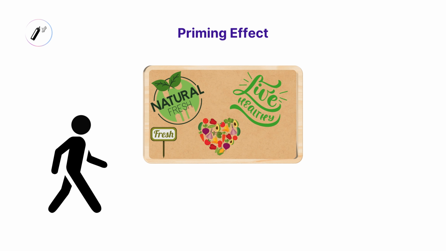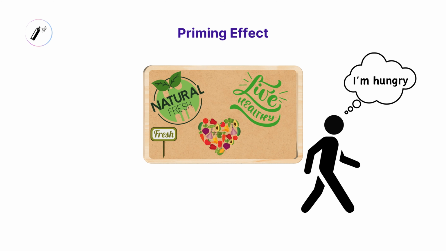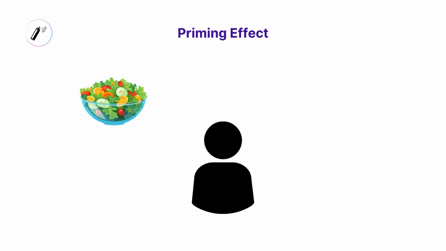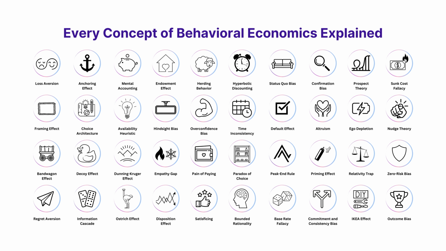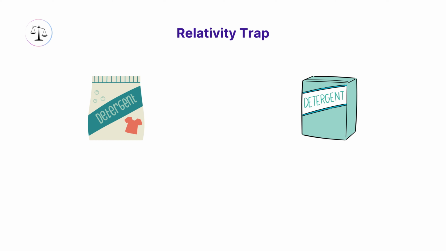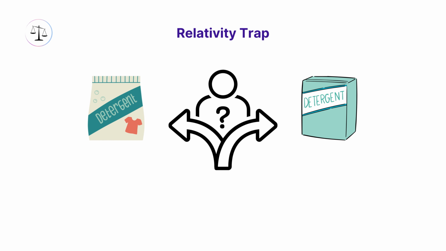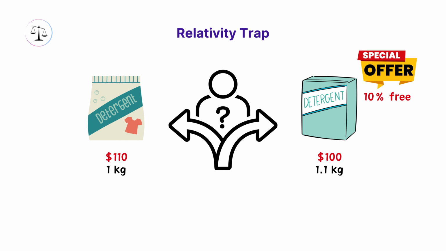Priming effect. The influence that exposure to earlier stimuli has on the response to a later stimulus, without conscious guidance or intention, affecting decisions and judgments. Relativity trap. The tendency to make decisions based on comparative rather than absolute advantages, or judging the value of something not in isolation, but in comparison to something else.